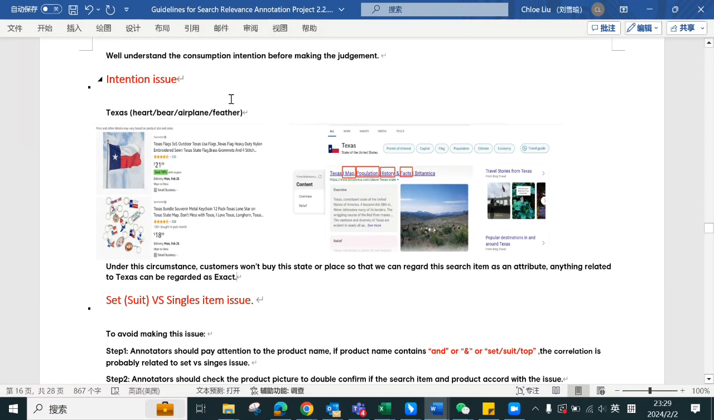So if there is a shirt with a cowboy pattern, then the T-shirt can be marked as exact. So that's the intention issue. If we meet anything that is not real or is abstract, then you can regard it as an attribute. So anything related to this attribute can be marked as exact. So this is the intention issue.